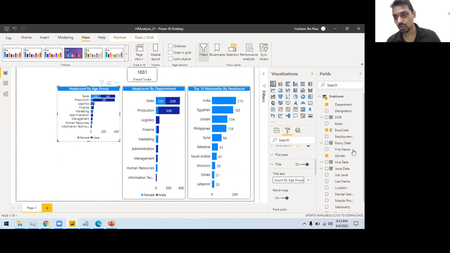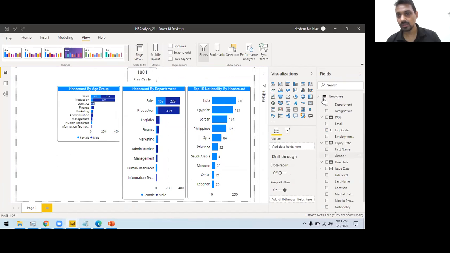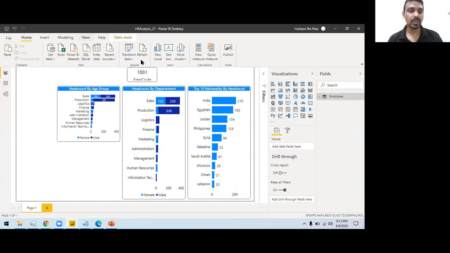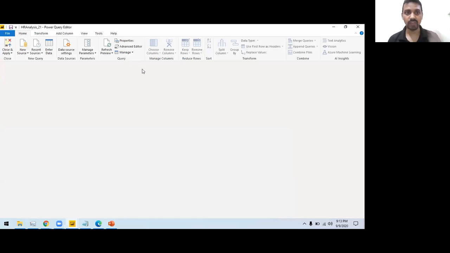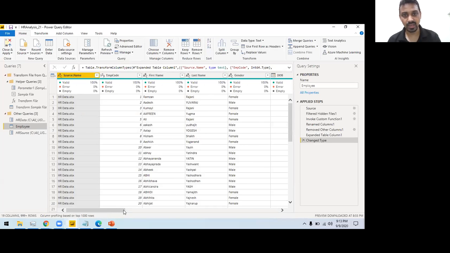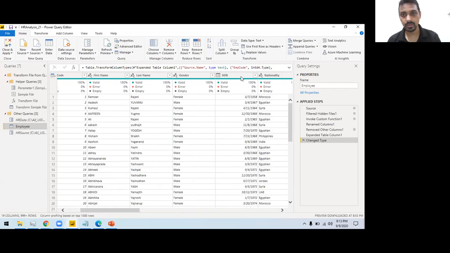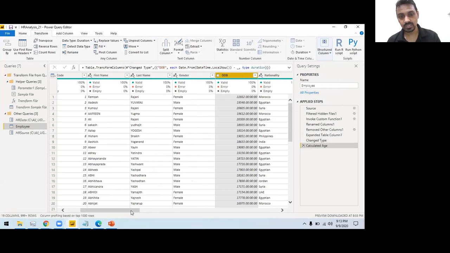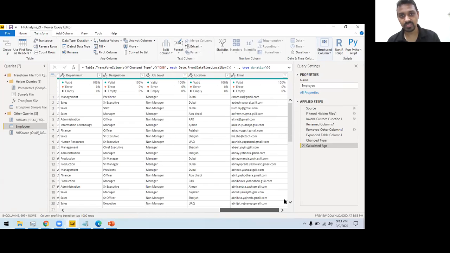We don't have an age column here, but what we have is a date of birth. So let's try to calculate age from date of birth. How can you do it? You can simply go to transform data, and this is the difference. Once you have the data available, you can do whatever you want. You can do the transformation. So I can click on the date of birth column, this one, and I can use the transformation called date, and I can create age. So once I do this, I have this age column available.